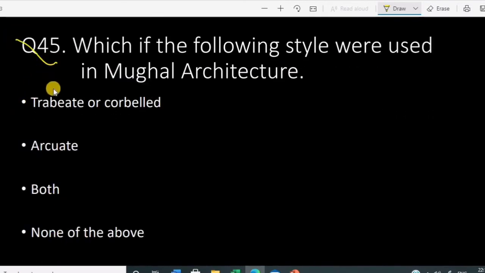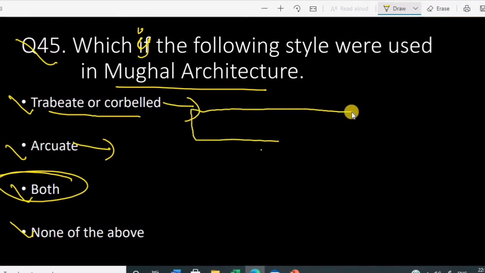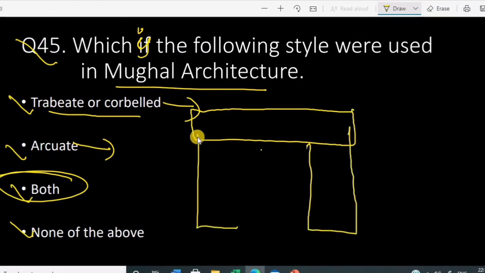Which of the following styles were used in Mughal architecture? Trabeate or corbelled, arcuate, both, none of the above. The correct answer is both. Trabeate or corbelled structure and the arcuate are some of the Mughal architecture. In trabeate or corbelled architecture, a horizontal beam was placed across vertical columns. This was generally used to make windows and entries, that is doors. Okay, this was the corbelled structure. So these are the bricks.